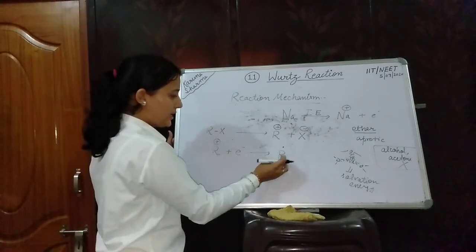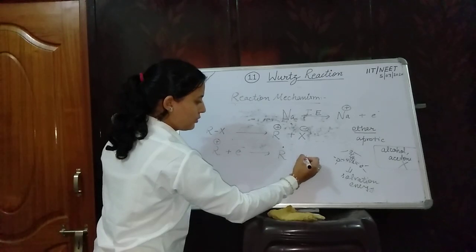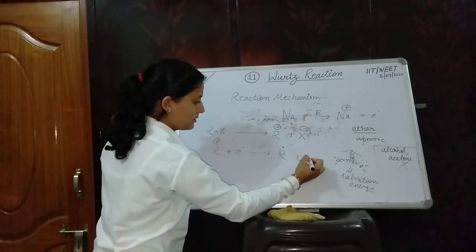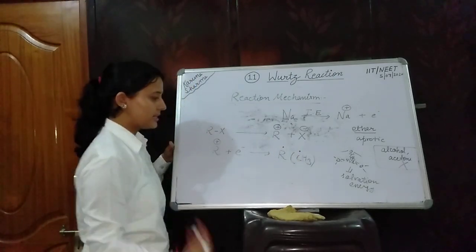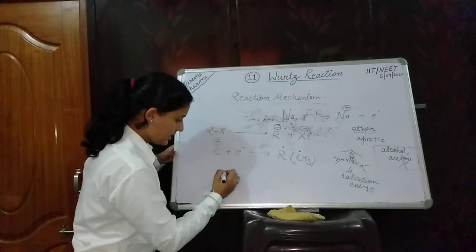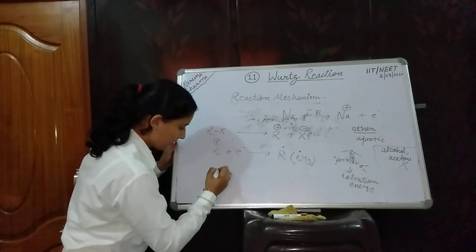In place of R you can take CH3. If you take CH3, a methyl radical is formed here.